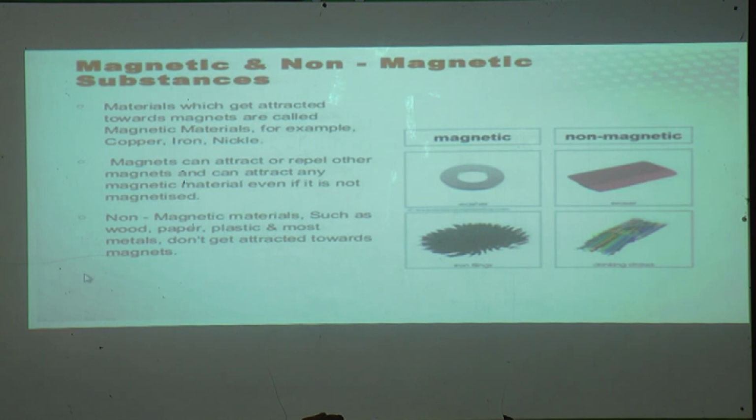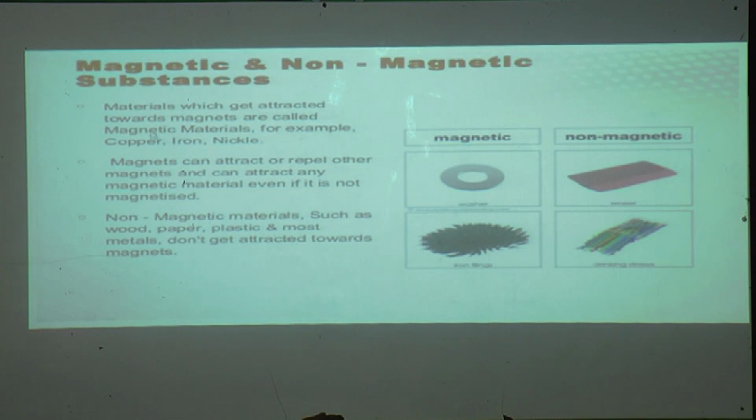So let us read this. First point, materials which get attracted towards magnets are called magnetic materials. Substances which are classified into magnetic and non-magnetic have a particular property or characteristic, that is why they are classified.